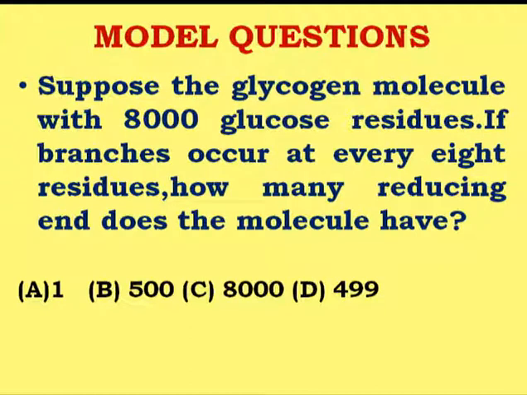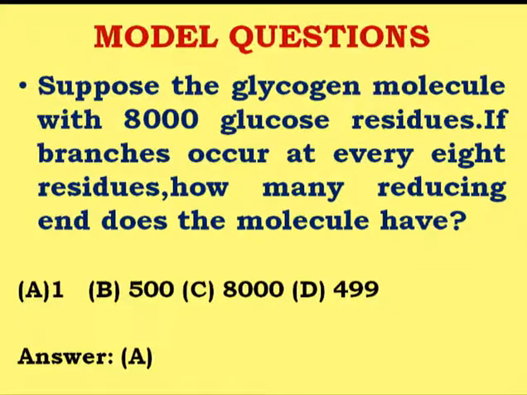But at a branch point there will be no reducing end. Even though the glucose is joined together by the alpha 1,4 linkage, there will be no reducing end. So there will be only one reducing end even after branching at every 8 residues. So here the correct answer will be A, that is only one reducing end will be there.